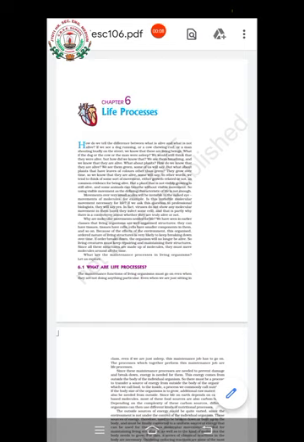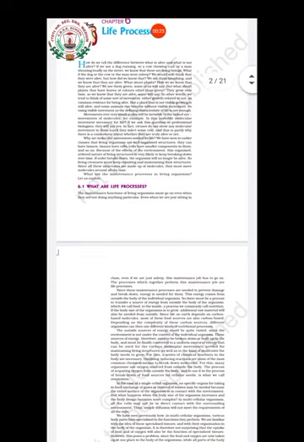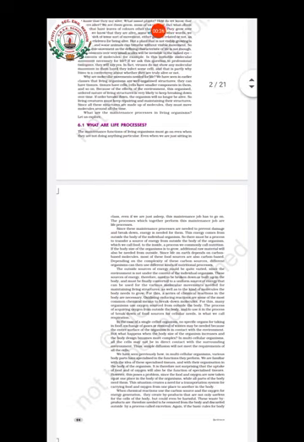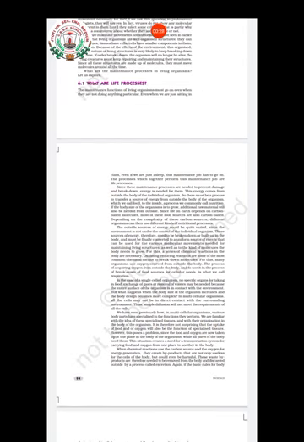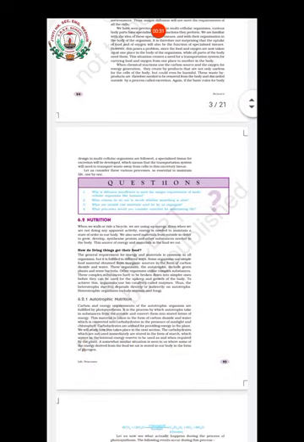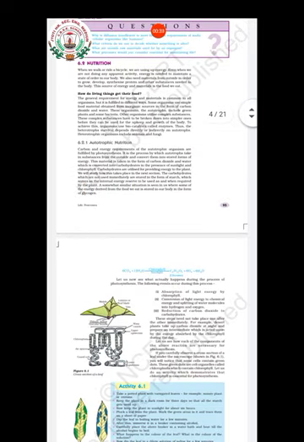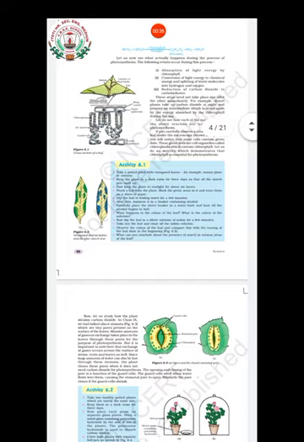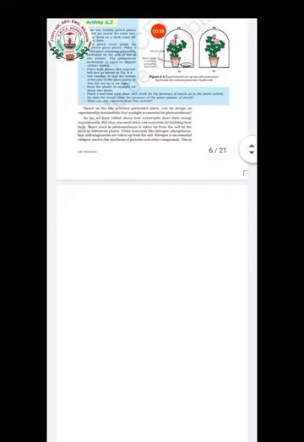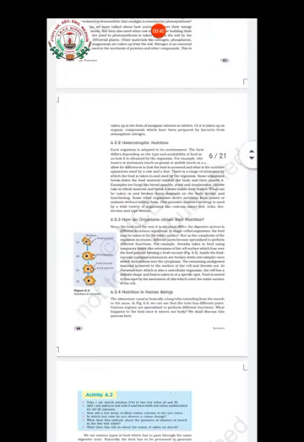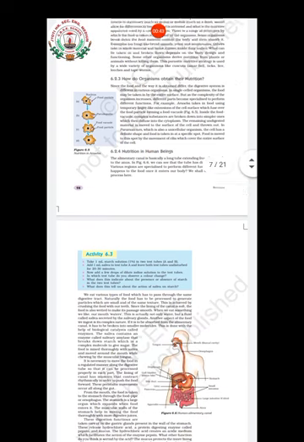2020-21, and in the last videos we were studying chapter 6, life processes, and I have already explained the portions that are going to come for your pre-midterm exam, that is life processes. From that chapter all these portions will be coming: nutrition, autotrophic nutrition, heterotrophic nutrition, nutrition in amoeba, nutrition in human beings.